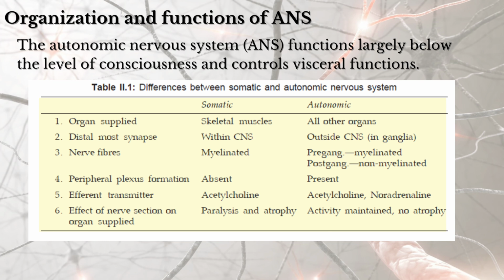Myelinated nerve fibers are present in both somatic and autonomic. Non-myelinated fibers are present in the autonomic. Peripheral plexus formation is absent in the somatic whereas present in the autonomic. The neurotransmitter of the somatic nervous system is acetylcholine, whereas in the autonomic it is both acetylcholine and noradrenaline. Nerve section in somatic leads to paralysis and atrophy, where loss of movements and loss of the signals takes place, whereas in case of autonomic, activity is maintained, no atrophy.